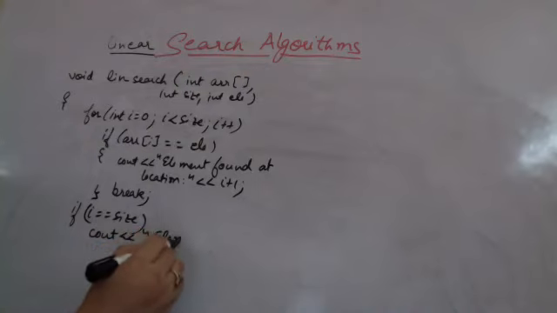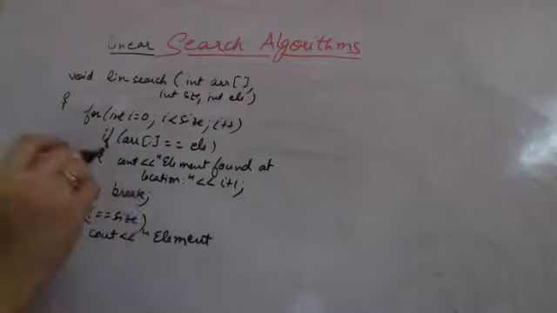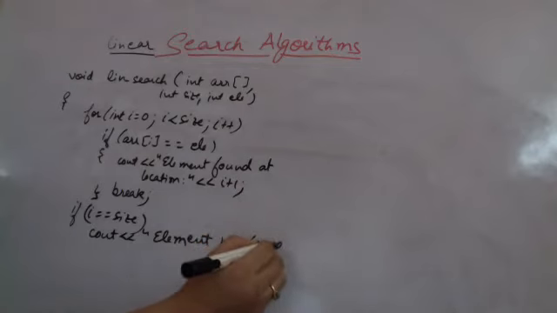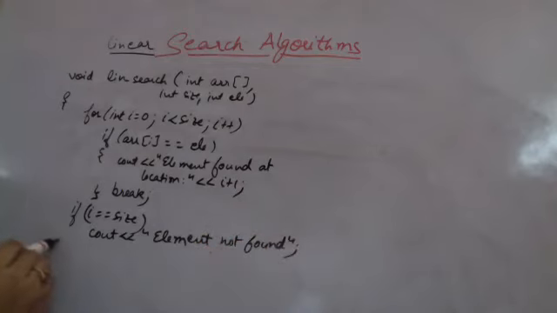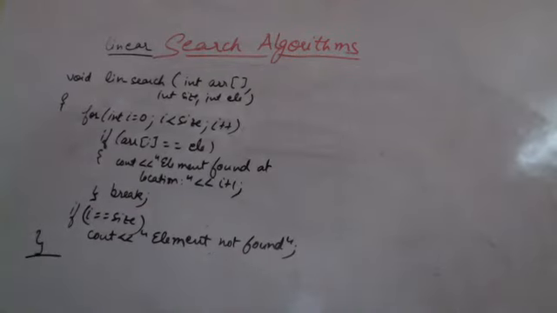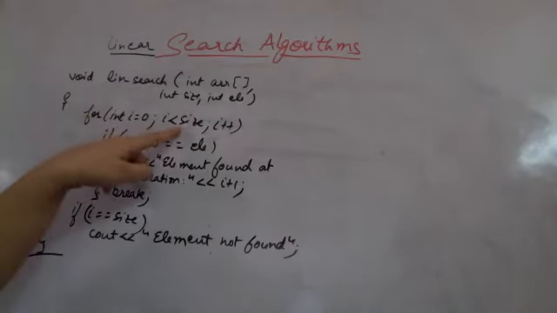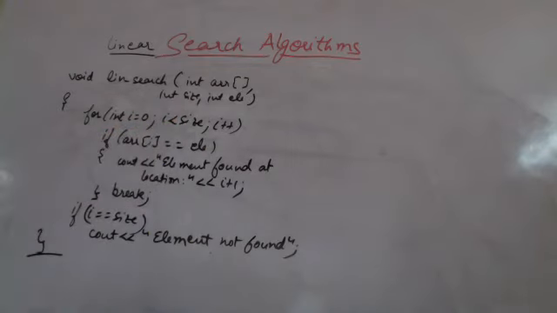Element not found. And then I finish my linear search procedure. So if I'm going to calculate the complexity of my procedure here, a simple procedure, I have some constant statements. I have a single for loop which is running till the size. If n happens to be the size, O(n) will be the direct complexity for linear search.